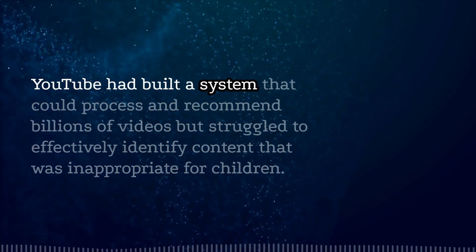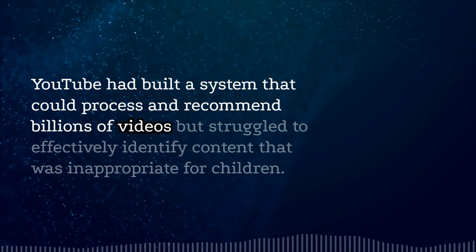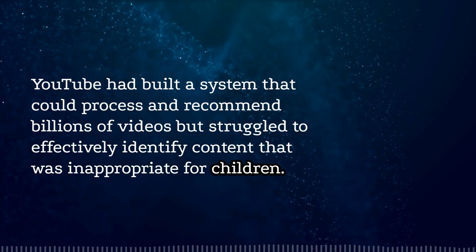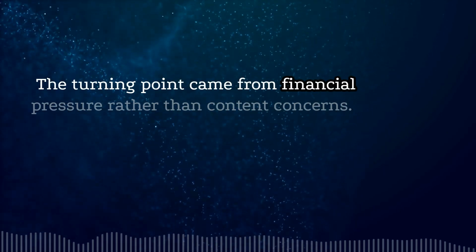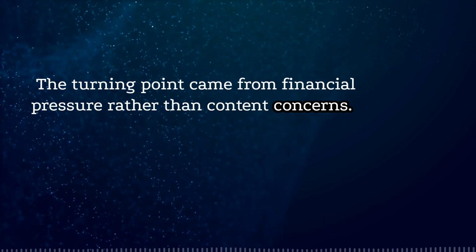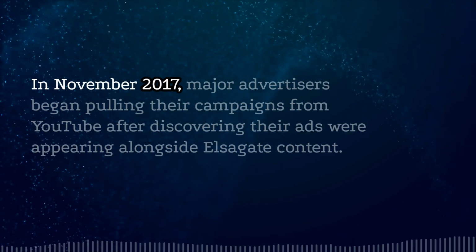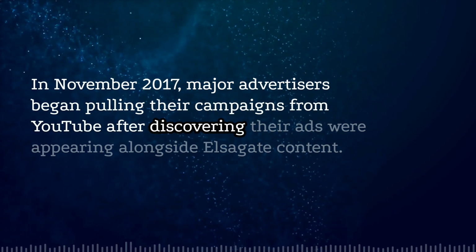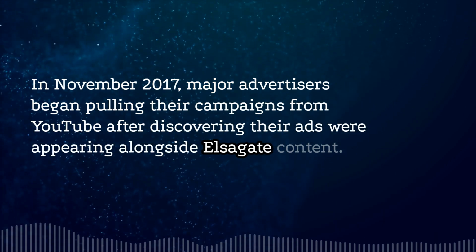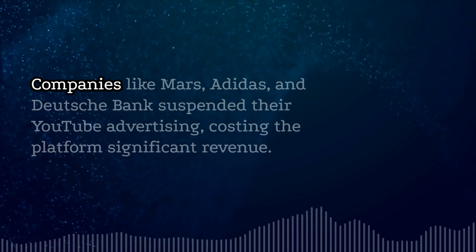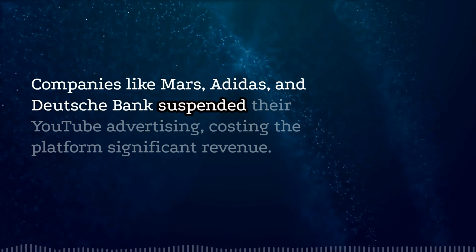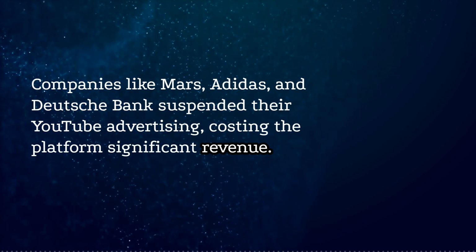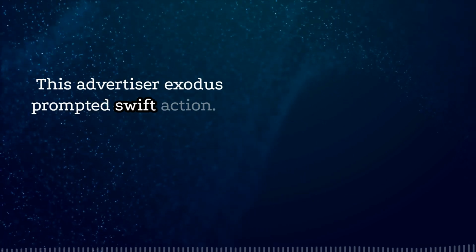YouTube had built a system that could process and recommend billions of videos, but struggled to effectively identify content that was inappropriate for children. The turning point came from financial pressure rather than content concerns. In November 2017, major advertisers began pulling their campaigns from YouTube after discovering their ads were appearing alongside Elsagate content. Companies like Mars, Adidas, and Deutsche Bank suspended their YouTube advertising, costing the platform significant revenue. This advertiser exodus prompted swift action.